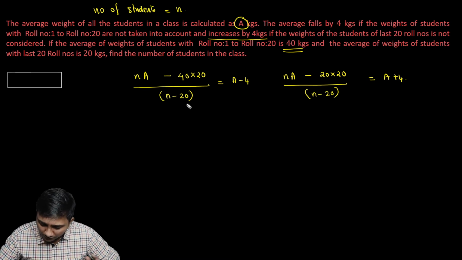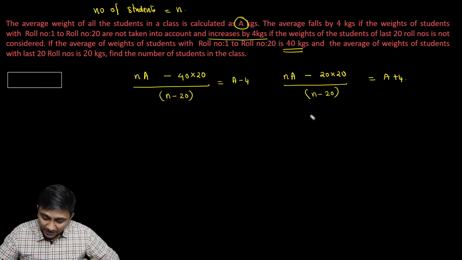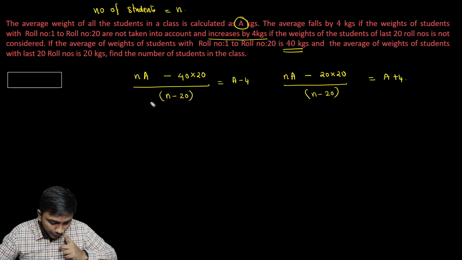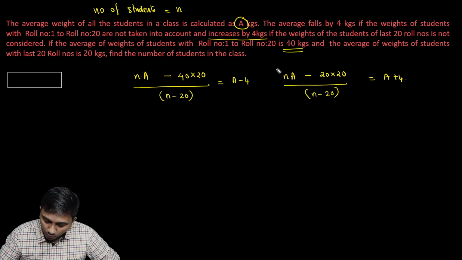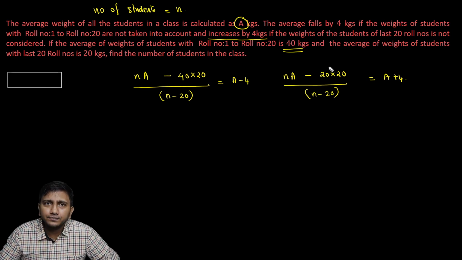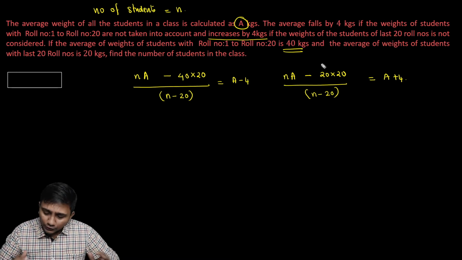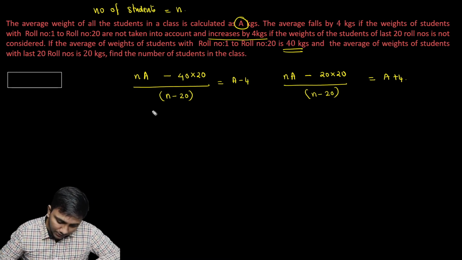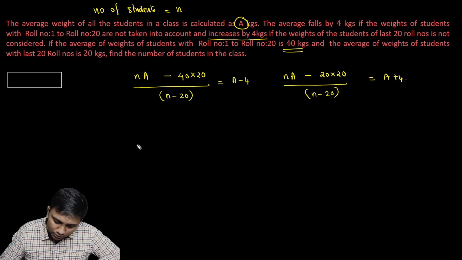So now these two have to be solved. There are various ways to solve these two. What I am going to do is keep nA on one side and take everything else to the other side, and then subtract, get rid of nA and solve. There are other ways to solve as well, but let's follow that approach. So I'm going to keep nA here and take everything else to the other side.